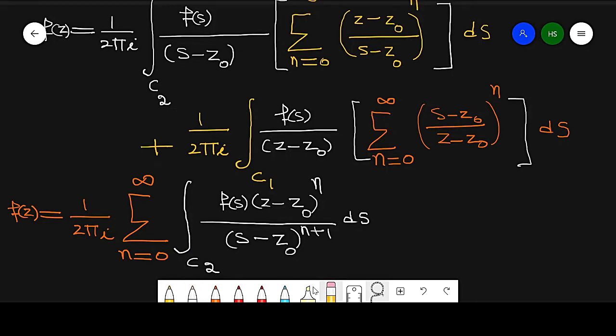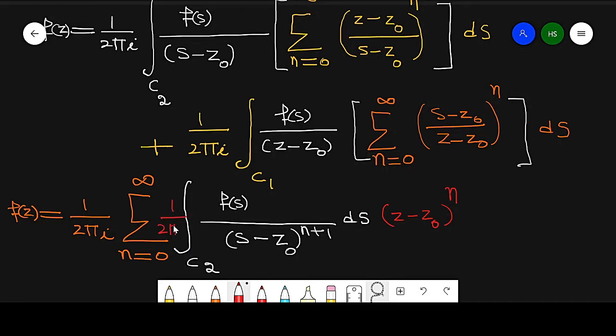So this can be written in this way. If I take this as outside because it is independent from z, so this can be written as z minus z naught raised to power n plus 1, z minus z naught raised to power n. So this 1 by 2 pi iota I will introduce inside.